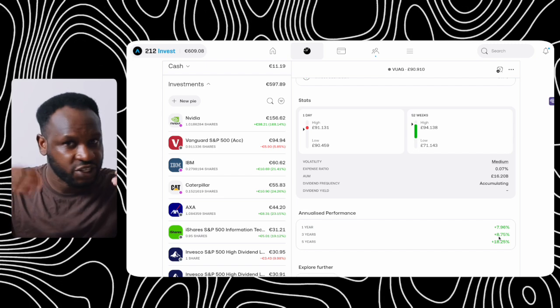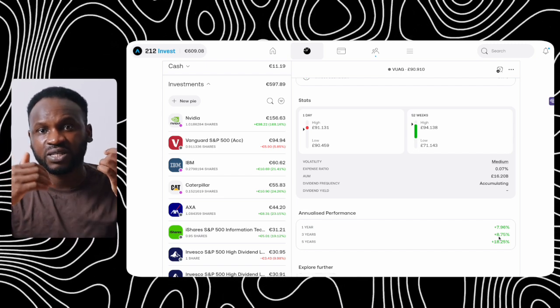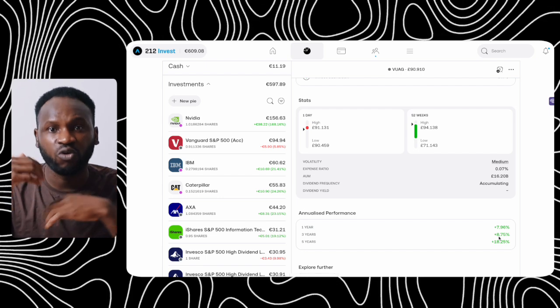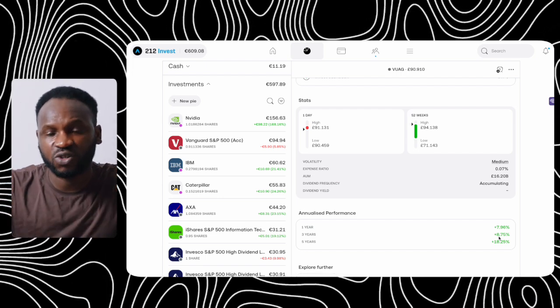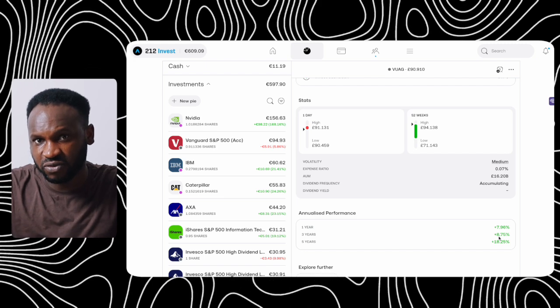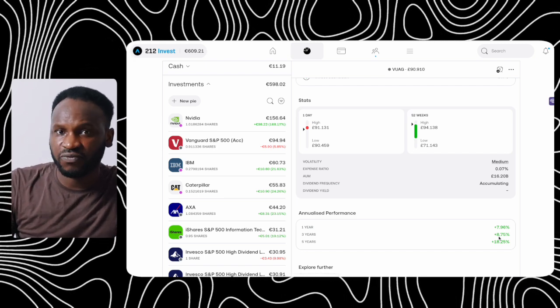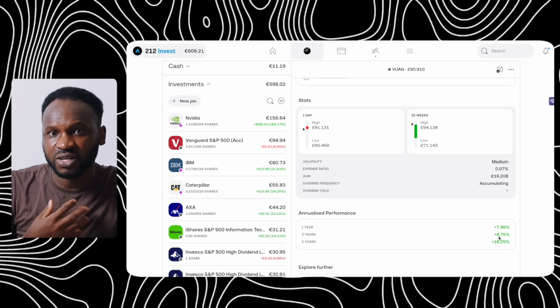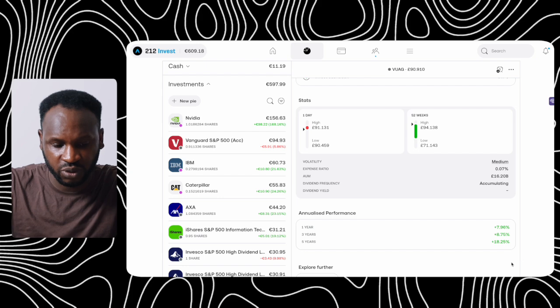Why am I saying it's not accurate? Because the market changes. The market can move up, it can come down. So the annual percentage doesn't stay the same. It can go up and it can come down. That is the advantage of investing into the S&P 500. So there is no fixed amount to say you are getting 10% fees. It changes. Why am I saying this? Because I'm talking from experience. That is one thing that I want to let you know here.